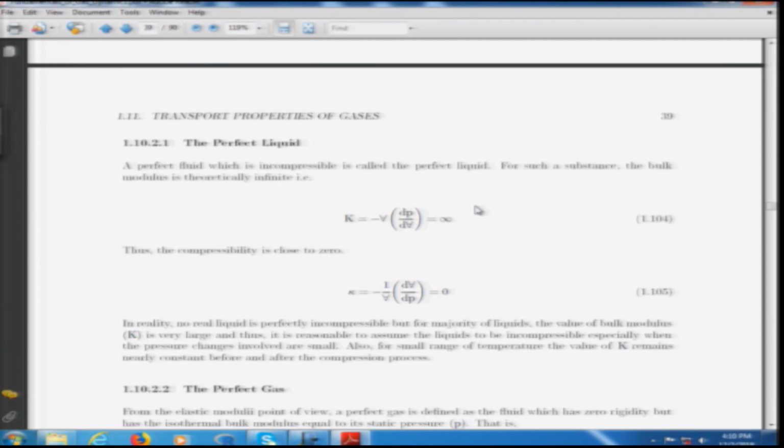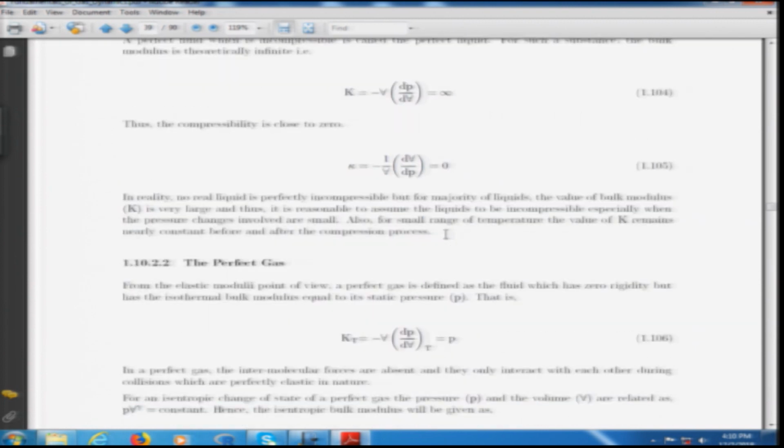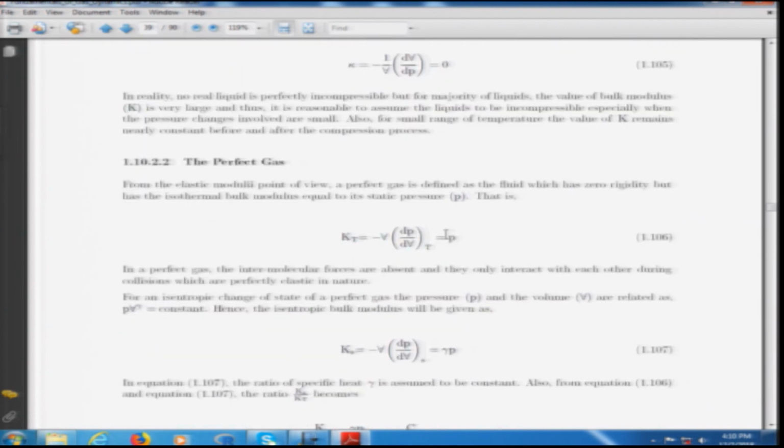In real cases, the compressibility of an ideal liquid, though it is assumed to be 0, none of the fluids are really incompressible. However, in the majority of cases, we assume the flow to be incompressible because their bulk modulus is very high. Now, the second categorization in the perfect fluid is the perfect gas.